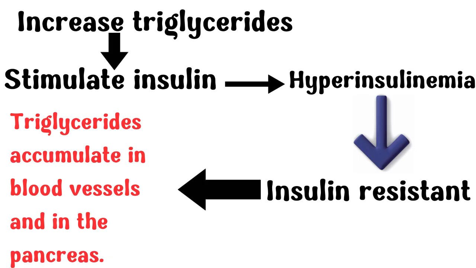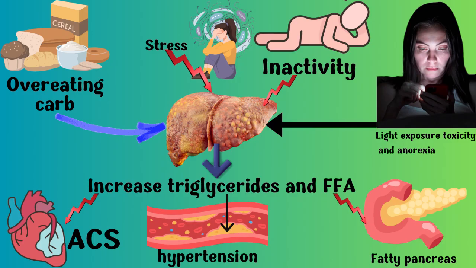Accumulation of free fatty acids in the blood vessels contributes to hypertension, coronary artery disease, and stroke. Additionally, fat can accumulate in the pancreas, leading to fatty pancreas, decreased insulin secretion, and ultimately diabetes. So in conclusion, 4 main causes lead to fatty liver and increased blood fatty acids and triglyceride, leading to insulin resistance, fatty pancreas, and type 2 diabetes. Therefore, lifestyle modification is crucial for the prevention and management of type 2 diabetes.